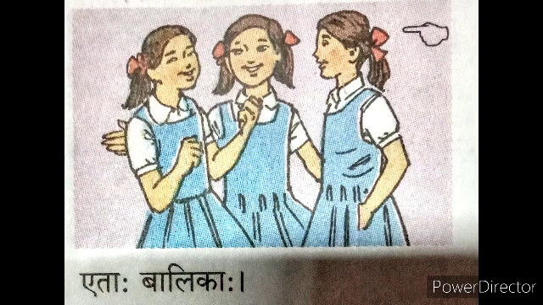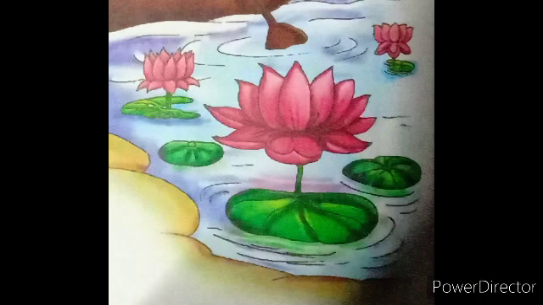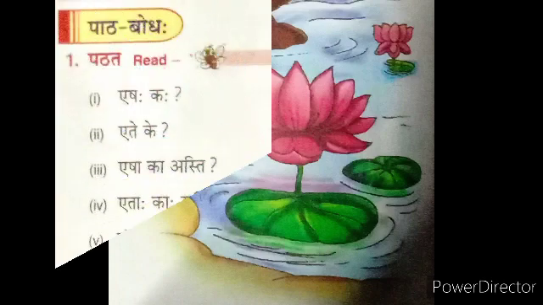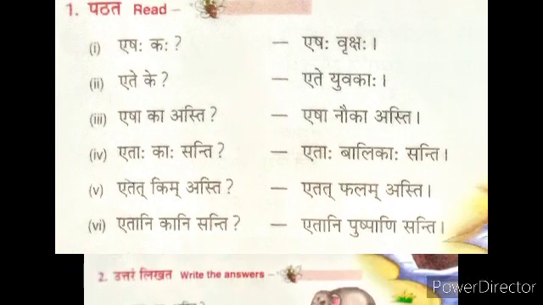Balika means girls. Next. एतत् किम् अस्ति? एतत् फलम् अस्ति. एतानि कानि सन्ति? एतानि पुष्पाणि सन्ति. In this way, we have to complete the answers of the questions.